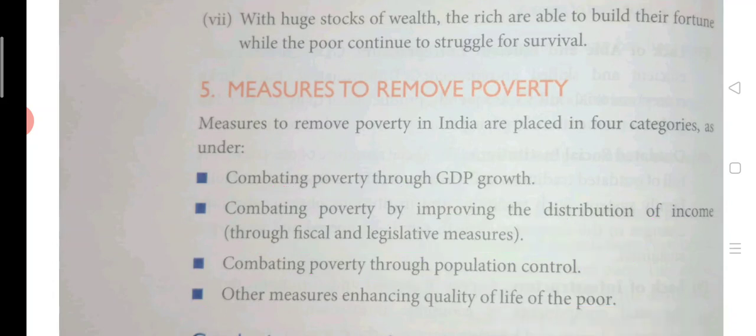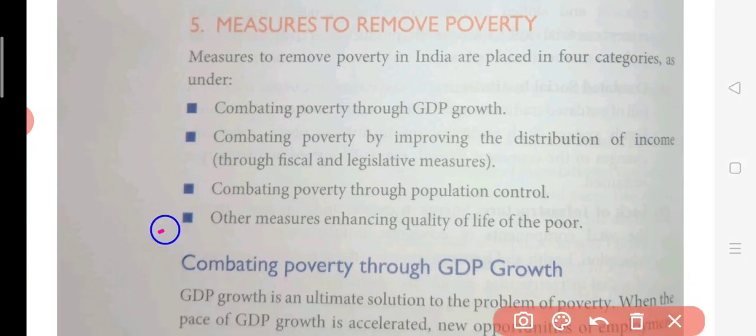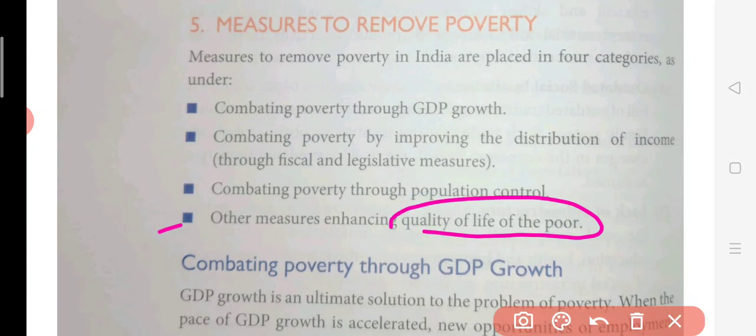The last one is other measures of enhancing the quality of life of the poor. If you can improve the lifestyle of the poor by giving them more subsidies or granting them some money into their account, we can improve their condition as well. Or if some medical facility can be provided to them, or some education is provided to them, like RTE, the right to education for poor children. Already some schools are doing this. So this is also done to improve the conditions or the lifestyle of the poor people.